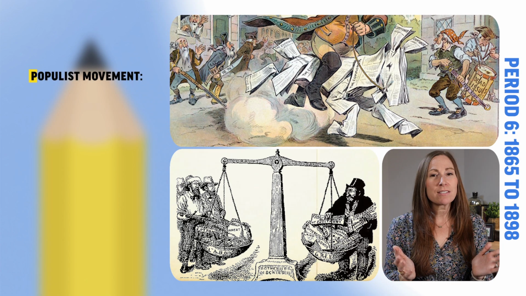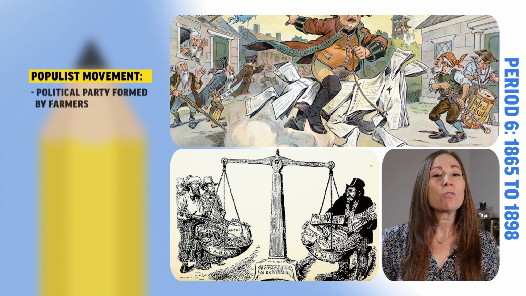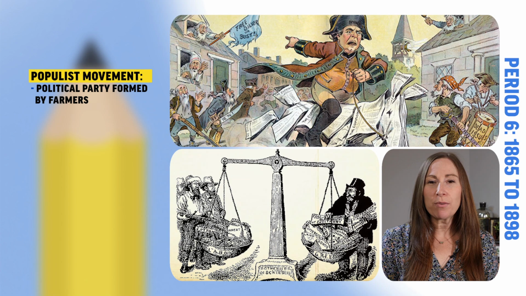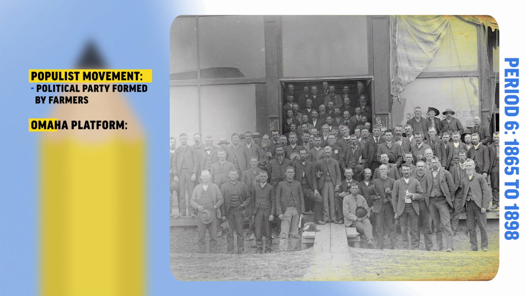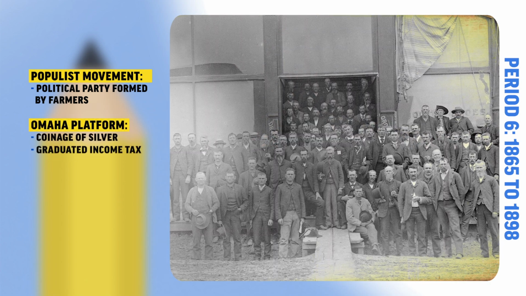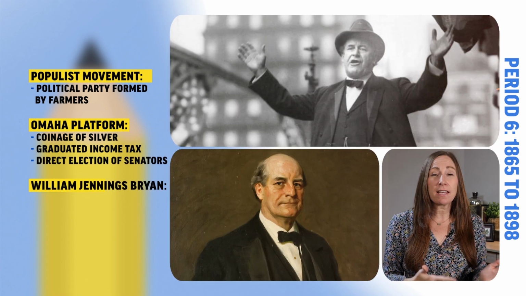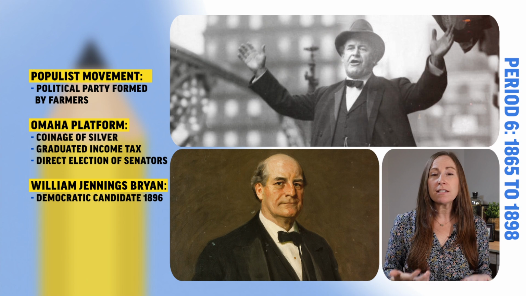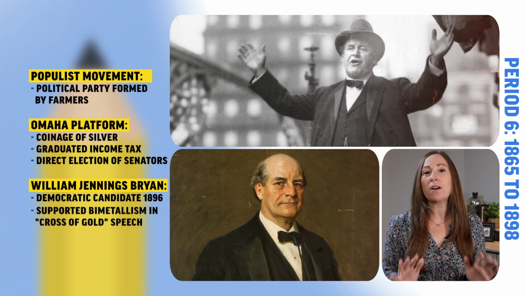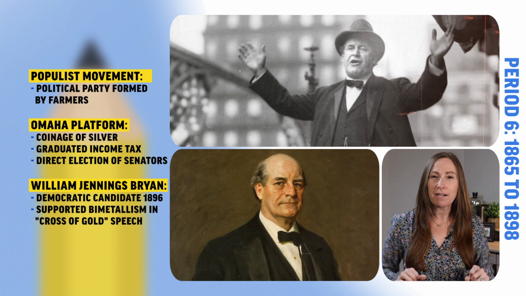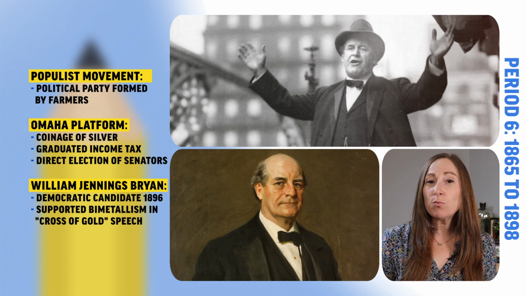And finally, period 6 saw the rise of the populist movement. Populists were mostly farmers who struggled with low crop prices and debt. Their Omaha platform supported the unlimited coinage of silver, a graduated income tax, and the direct election of senators. Their platform was adopted by Democratic candidate William Jennings Bryan in the election of 1896, where he gave the famous Cross of Gold speech supporting bimetallism, but he lost to Republican candidate William McKinley.